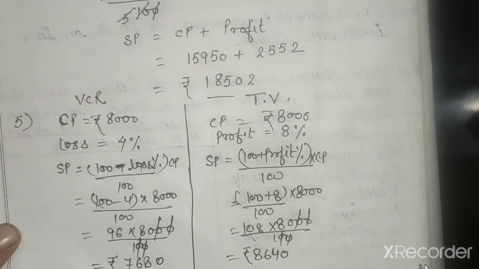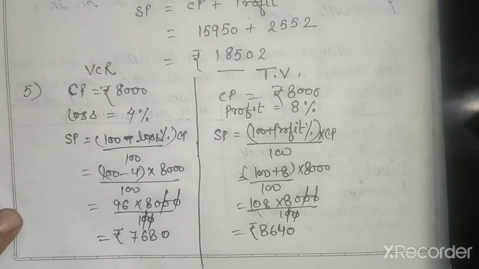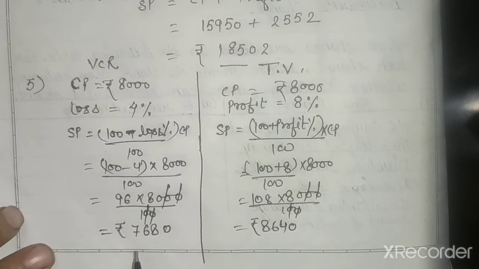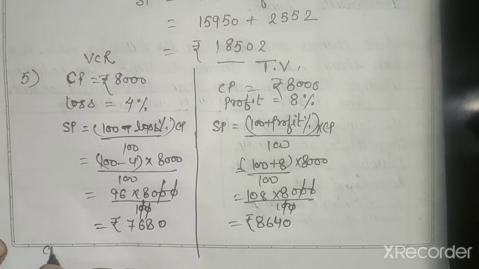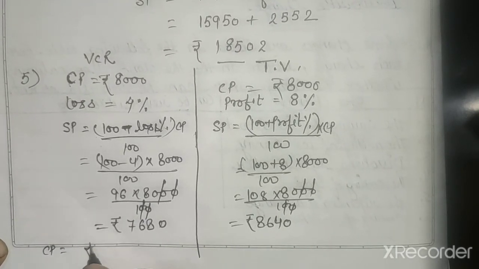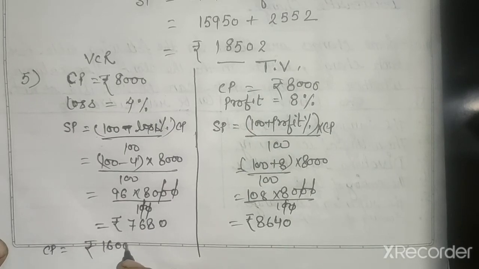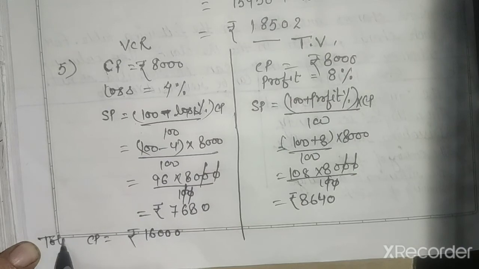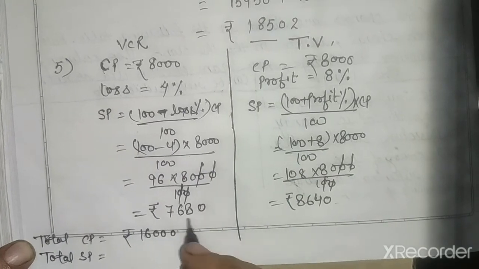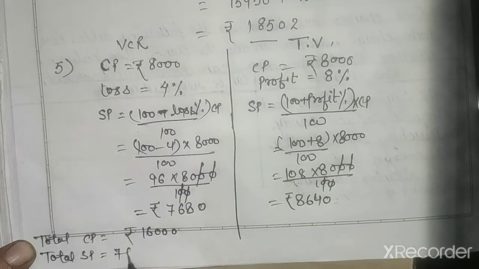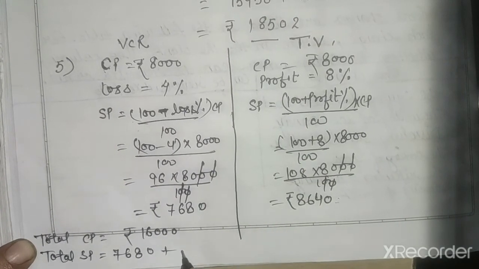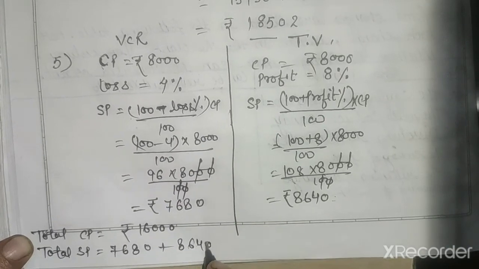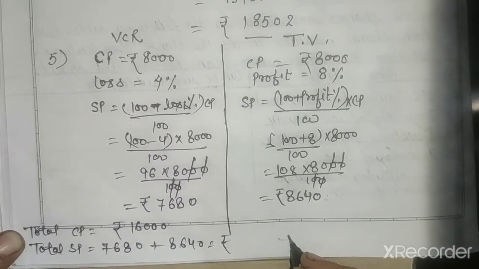Now we have to find whether we have overall profit or loss. So overall total CP is equal to 16,000, because 8,000 plus 8,000. You have to write here total CP, and total SP is equal to, add these two, 7,680 plus 8,640, that is equal to rupees